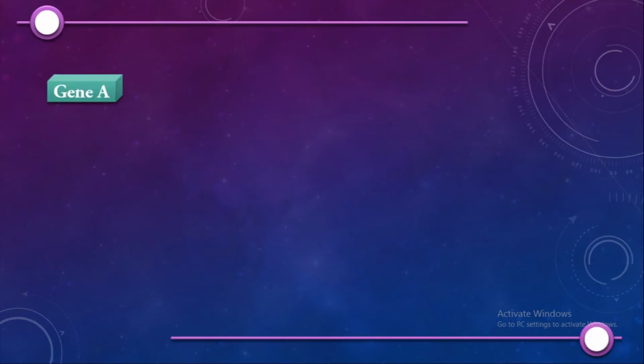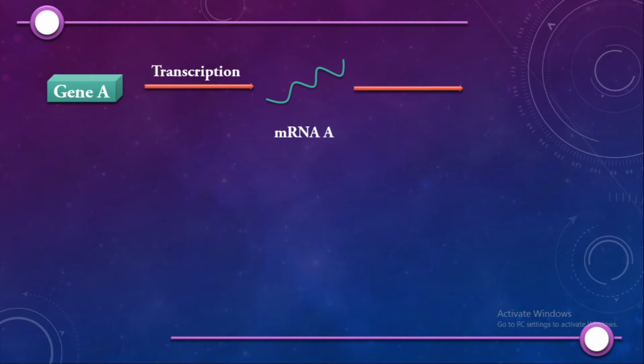Let us understand the meaning of gene expression. Let us consider a gene A. This gene undergoes a process called transcription, encoding an mRNA A, which corresponds to gene A. Then, this mRNA A gets converted to protein A in a process called translation.